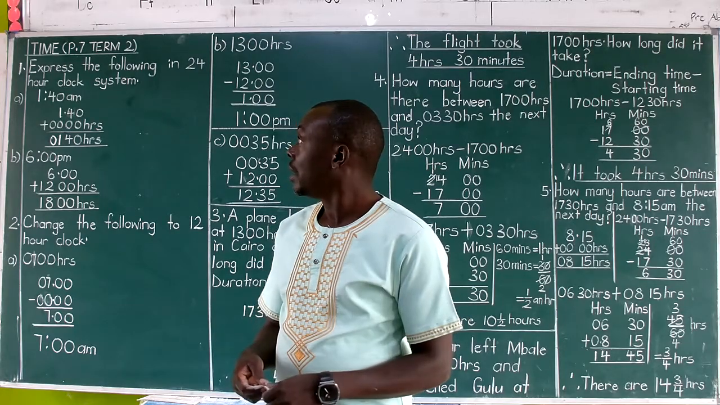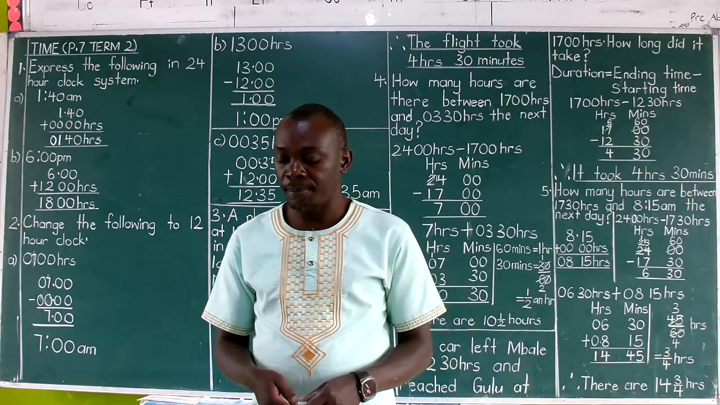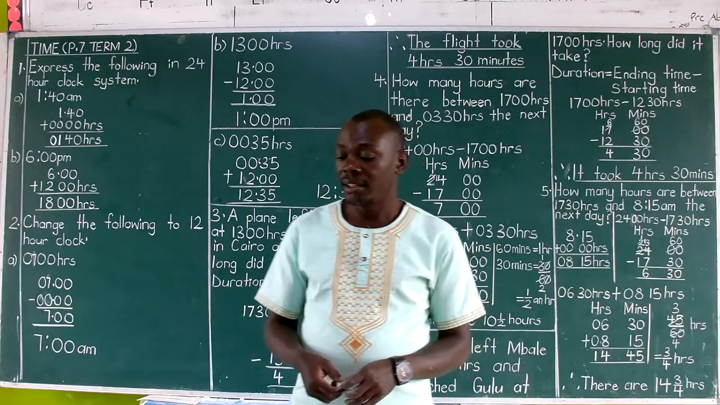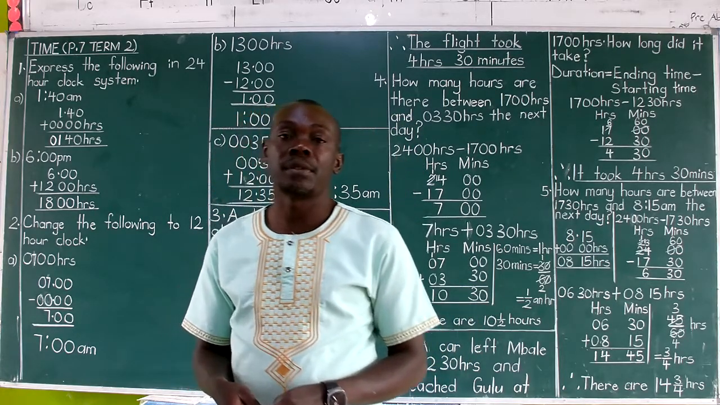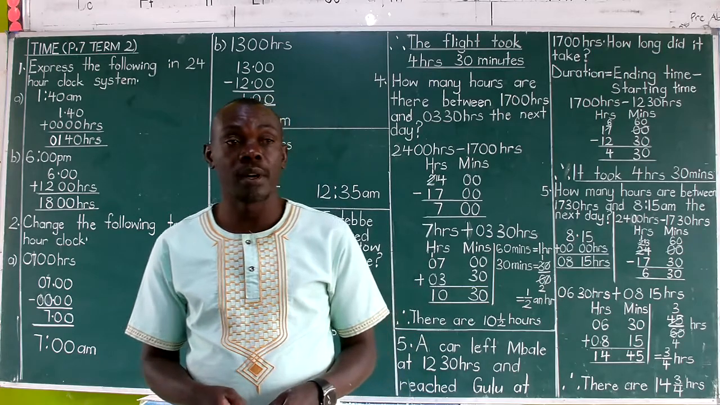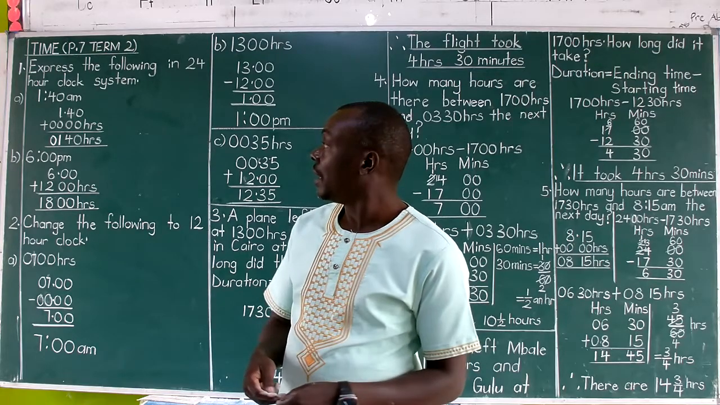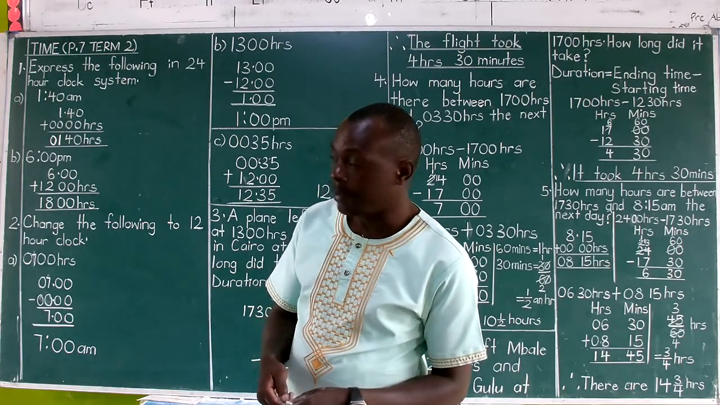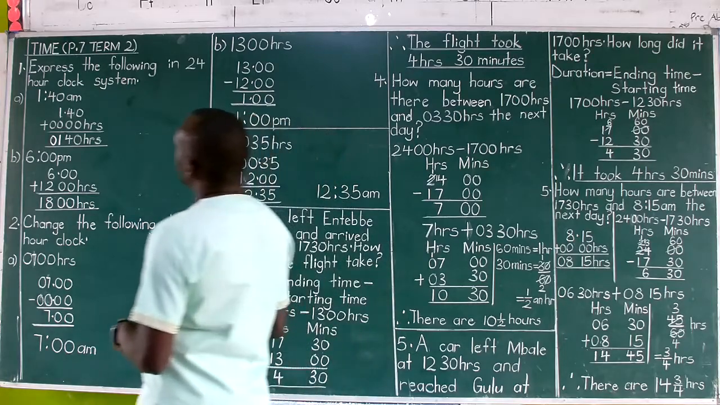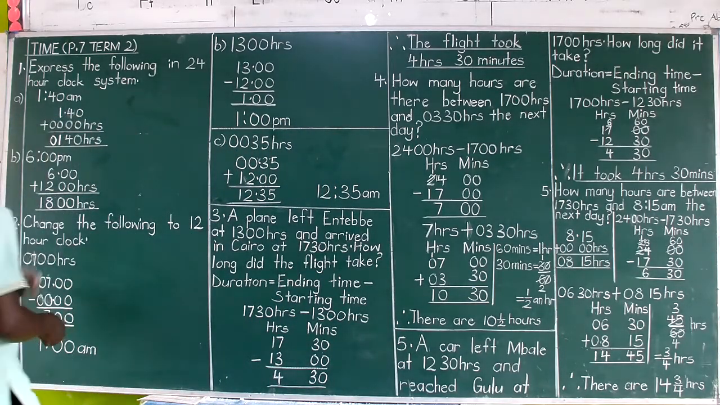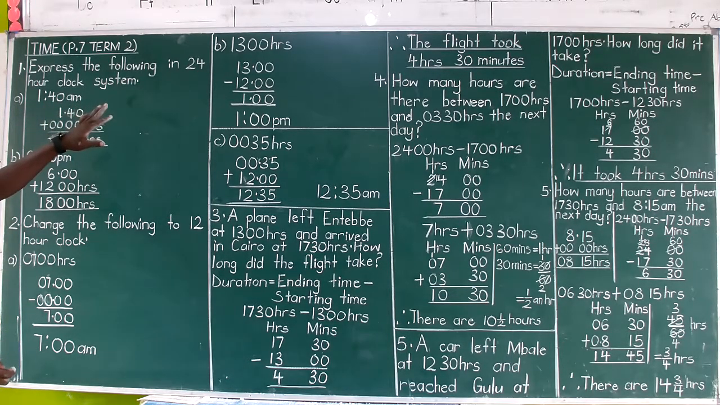Now, when you watch this lesson properly, you will then be able to answer all the activities from page 105 all the way to 107 of our workbook, term 2, P7, and then you will be a success in that regard. Then we are starting with example number 1, which talks about expressing the following 2 examples in 24-hour clock system.